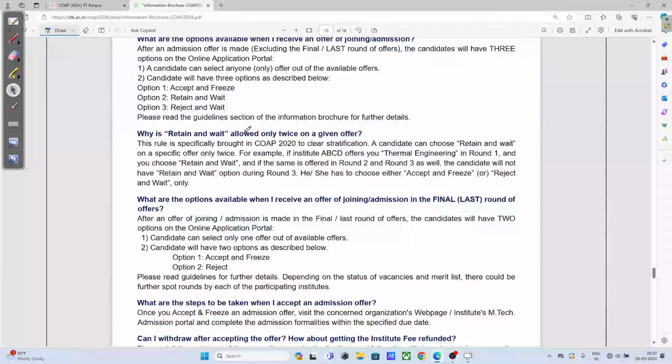Revise, retain and wait is allowed only twice on a given offer. So to give chances to other candidates also, you can understand, or else everyone will lock in and later on they are not going to join.